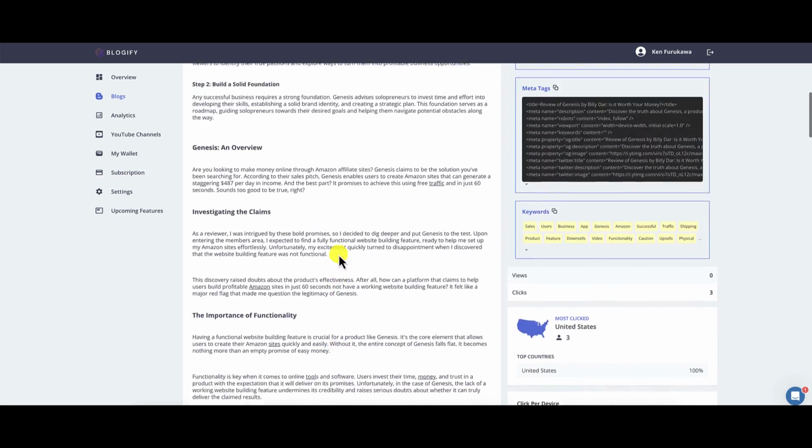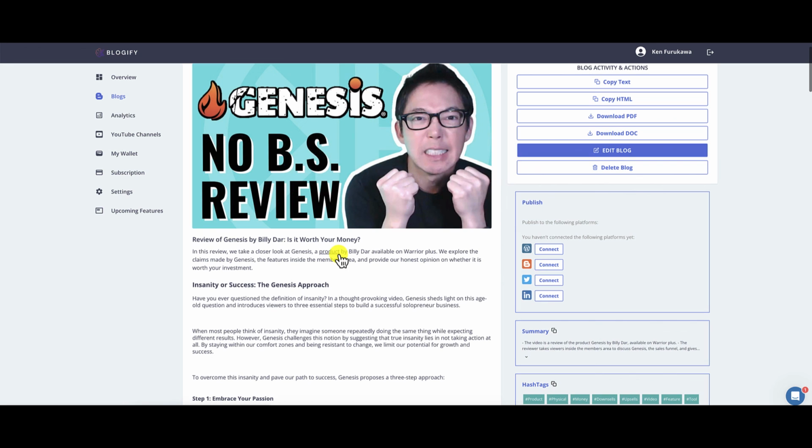So you've been warned, but overall, it does the work for you. It does put together the blog post. You have to go through and read it and brush it up, make it sound like you. That's the reason why having additional customization, so that you can create a style profile as far as how you write, would go a long way to making the content sound a lot better.